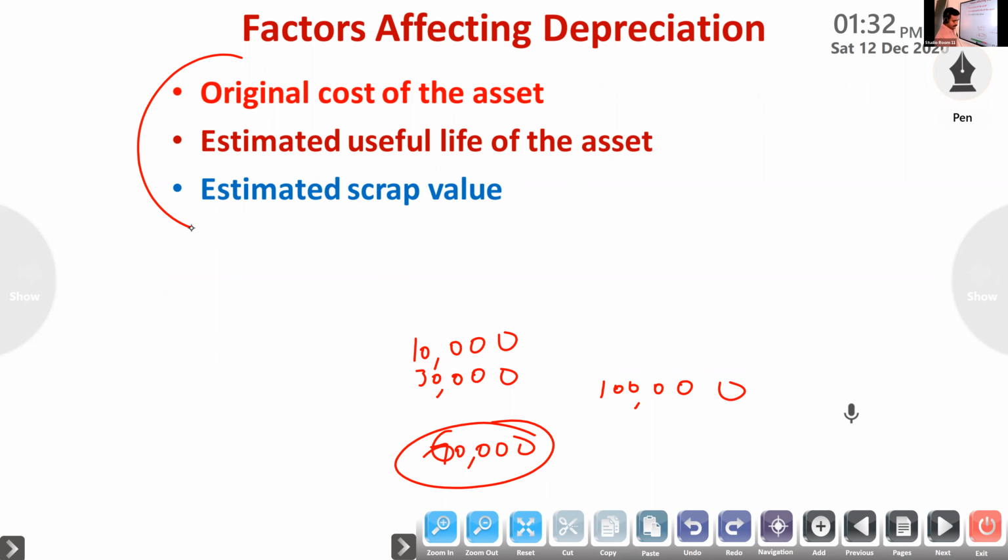So first one, original cost of the asset. How to calculate original cost? Original cost of the asset means the purchase price plus all the expenses incurred for bringing the asset to usable condition.